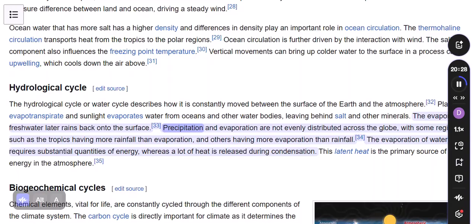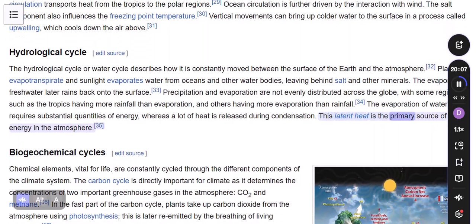Precipitation and evaporation are not evenly distributed across the globe, with some regions, such as the tropics, having more rainfall than evaporation, and others having more evaporation than rainfall. The evaporation of water requires substantial quantities of energy, whereas a lot of heat is released during condensation. This latent heat is the primary source of energy in the atmosphere.